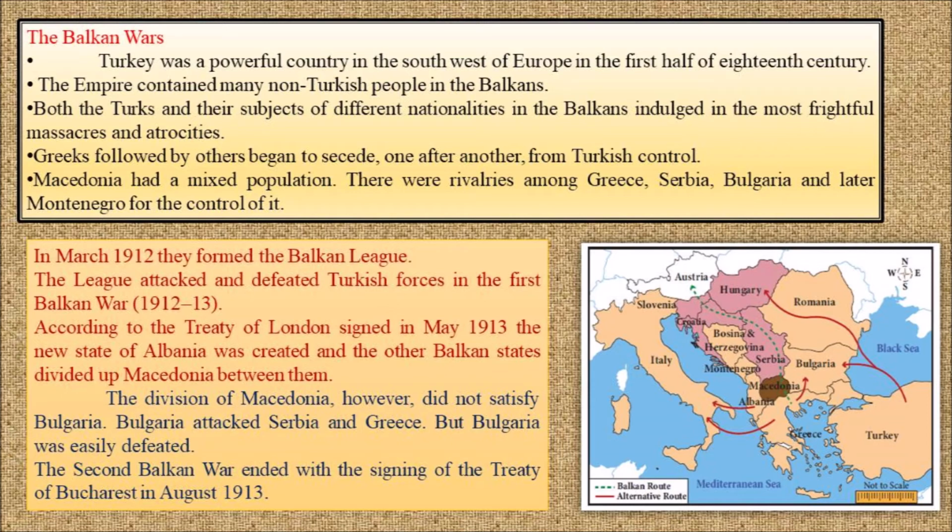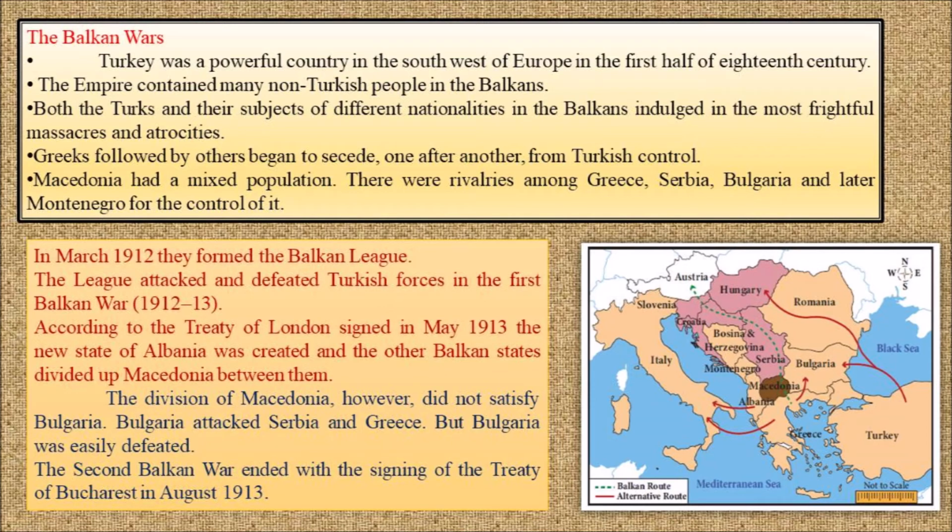In the year 1912, they formed the Balkan League. The first Balkan War started in 1912 and ended in 1913. The countries other than Turkey, which were ruled by the Turkish Empire, started to defeat the Turkish force. The first Balkan War came to an end by the Treaty of London, which was signed in May 1913. A new state called Albania was formed and Macedonia was divided and shared by other countries.